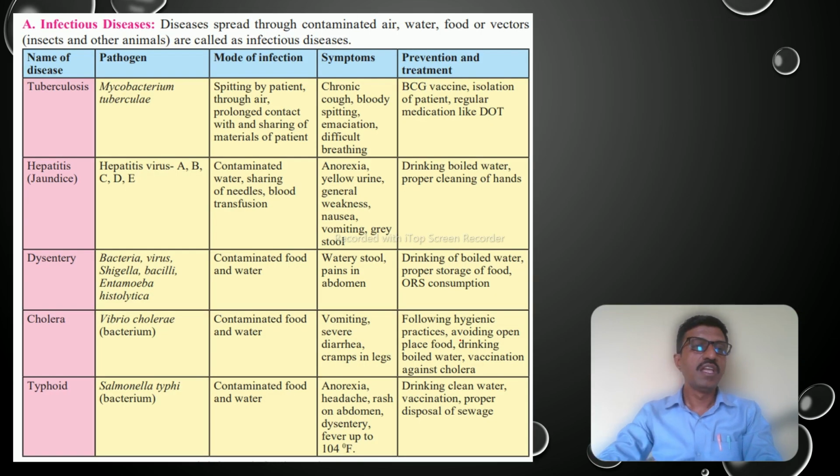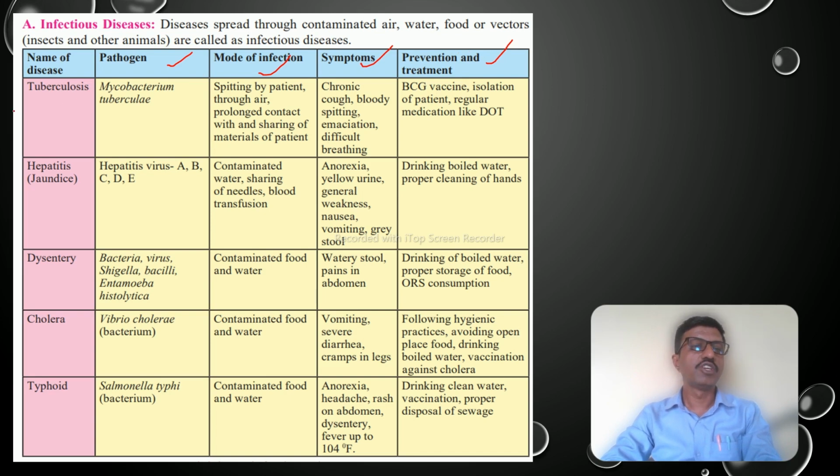Here is a chart with the name of the disease, the causing agent or pathogen, mode of infection, symptoms, and prevention and treatment. This chart shows the causes of each particular disease and the preventive measures or treatments given.